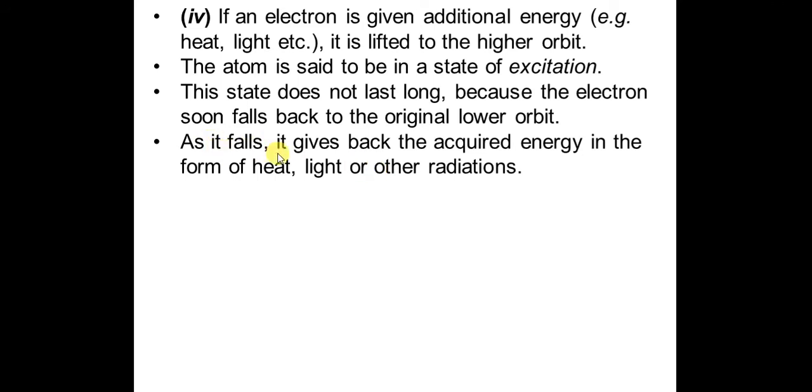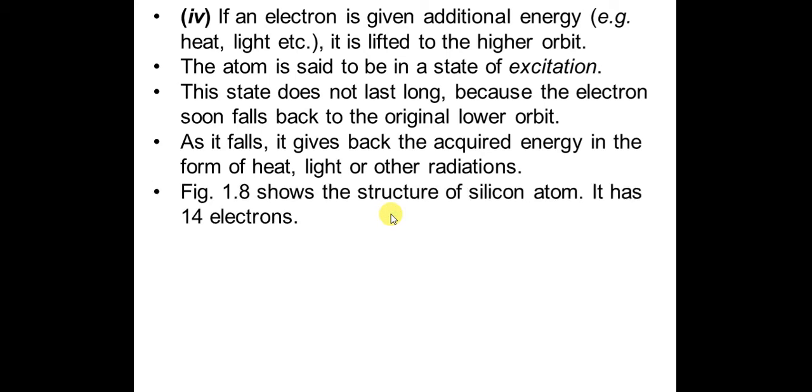As it falls, it gives back the acquired energy in the form of heat, light, or radiation. It means when there is a change in the orbit from higher to lower and lower to higher, the energy is given back by this electron in the form of heat, light, or radiation.